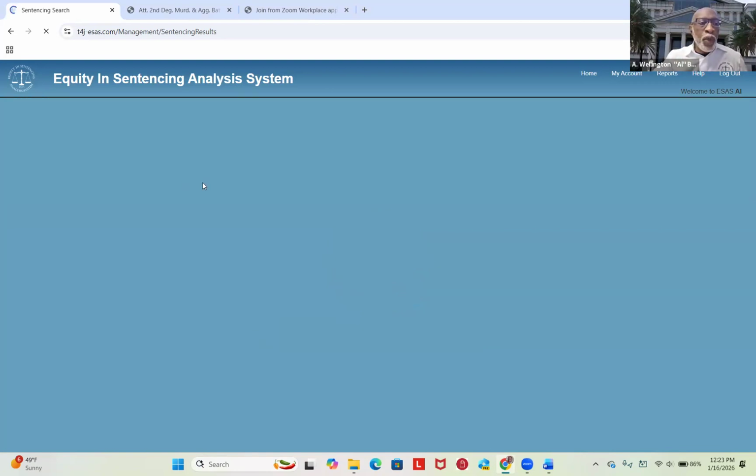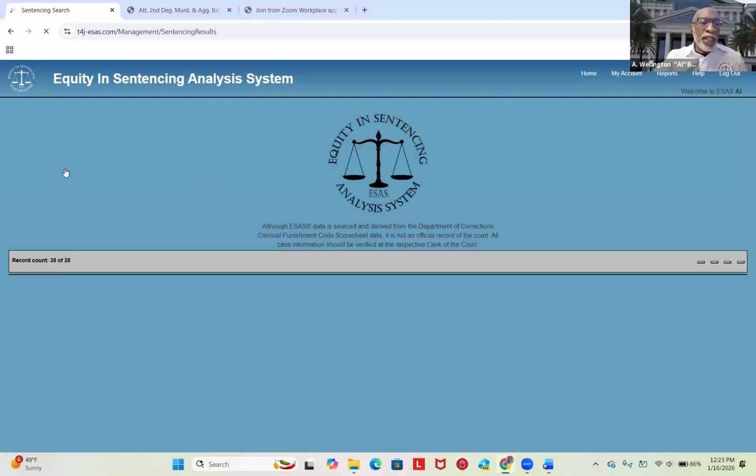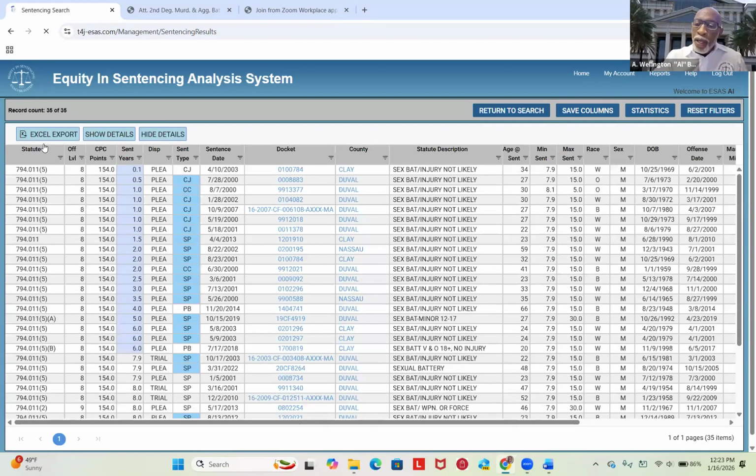The first thing we want to do is see how many cases came up right here. It's 35 cases. Now, once we start sorting, come down here to the bottom right where I am circling with my cursor. That number is going to change. So the original search is 35 cases. Now, I only want 794.011 and 0115. I'm really looking for 0115. I don't want 0115A. So I come over here and click. So it went from 35 cases down to 26 cases.